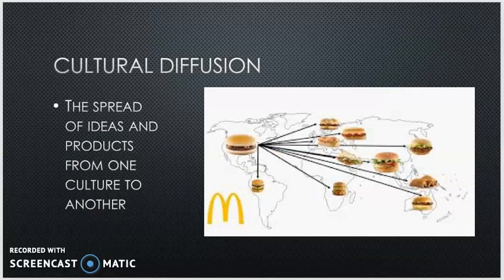The next word we have is cultural diffusion. This one's going to come up a lot throughout 9th grade. Cultural diffusion is the spread of ideas and products from one culture to another. We'll see this starting in the very ancient world, but on the right hand side you see a modern example.